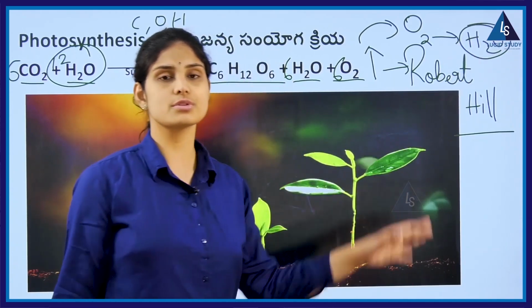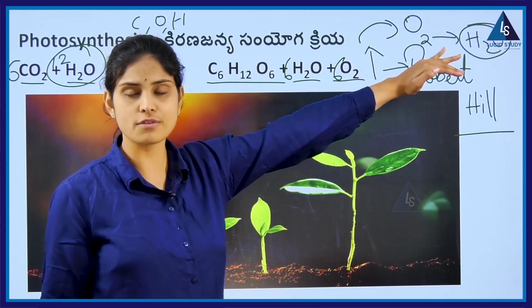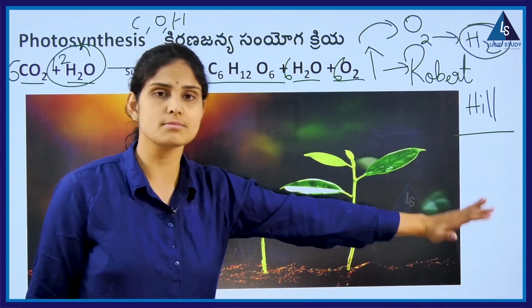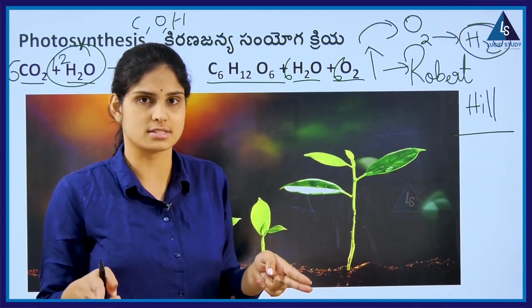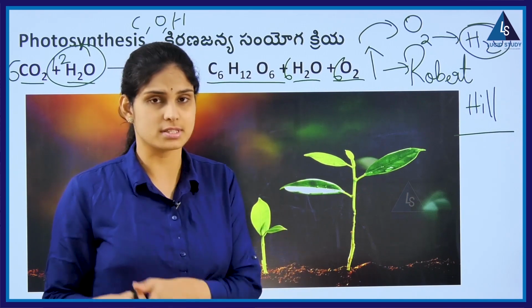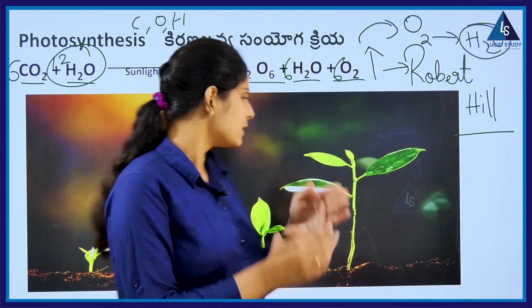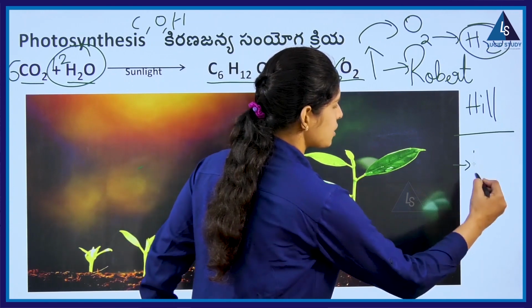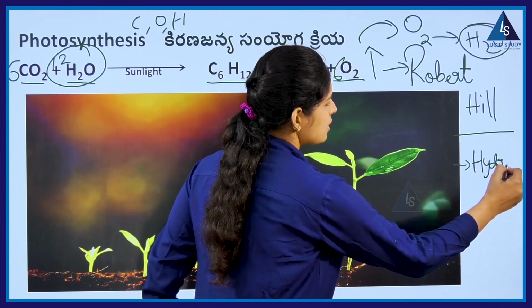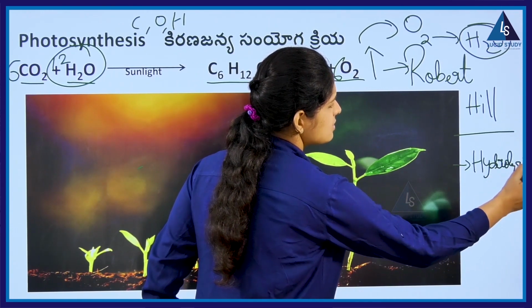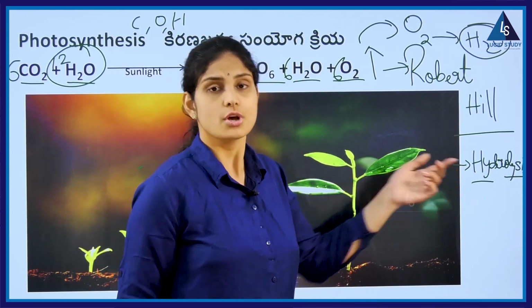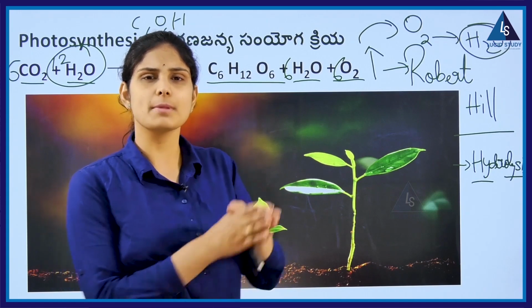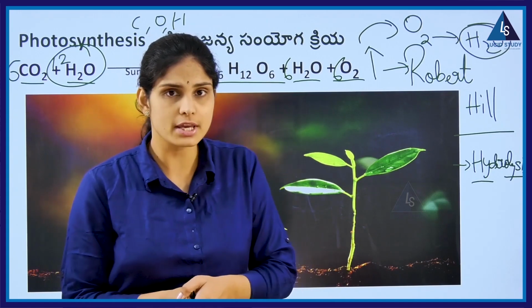Then later, how is this split? We know very well that the hydrogen and oxygen in the water get hydrolyzed. Hydrolysis is nothing but lysis, which means breakdown. Hydro means water. So breakdown of water forms H plus and OH minus ions.